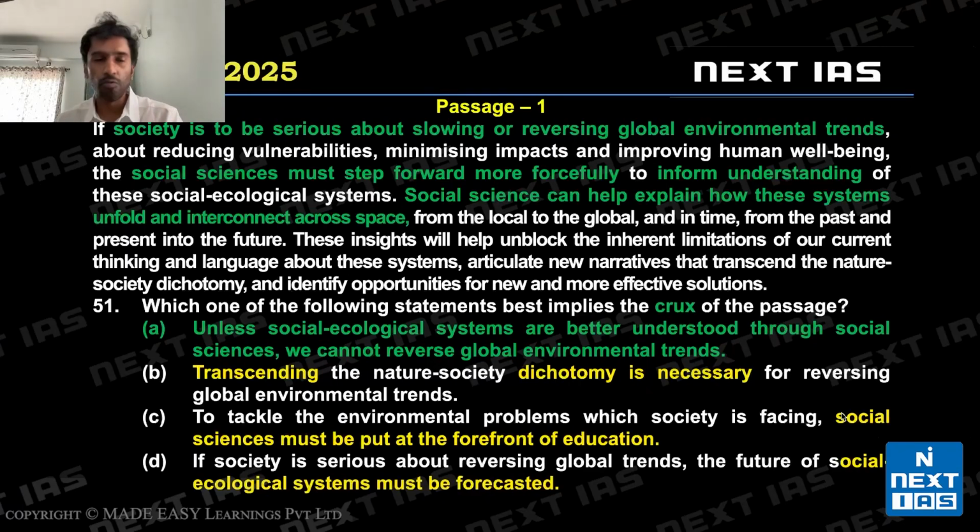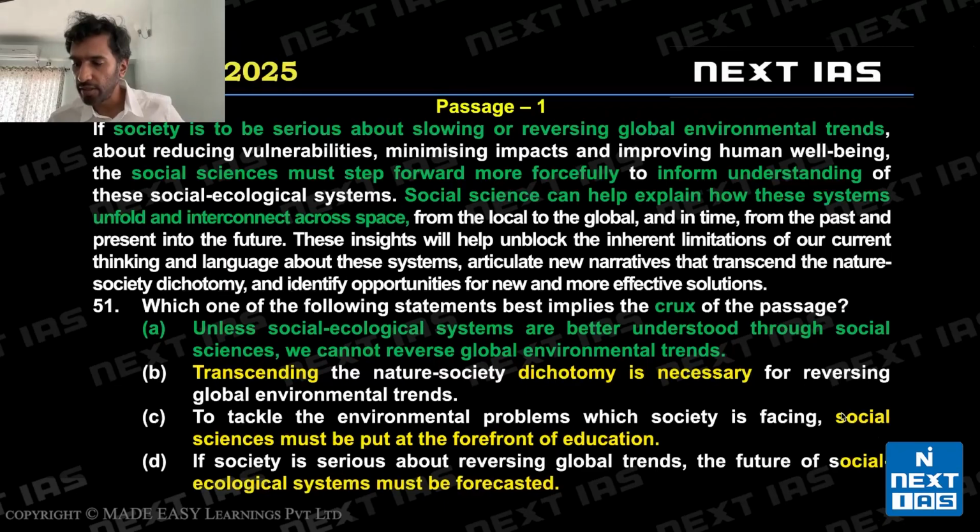A says, now what you have to do for a main point question, which is a crux or summary question, is notice the words best implies. This means there could be two possible main points or two possible summaries. We are discussing main point right now. So you want to make sure that you've selected the best option. So if you read A and you think A is a good crux of the passage, you still have to read B, C, and D carefully to check whether B is better or C is better or D is better, right? So let's look at A.